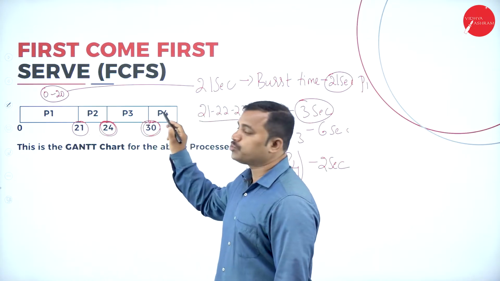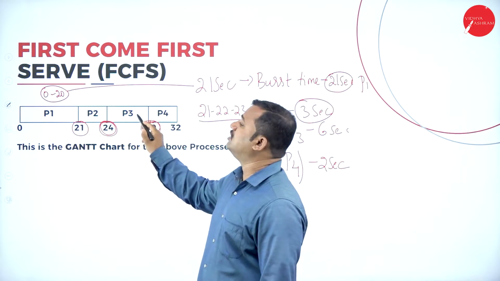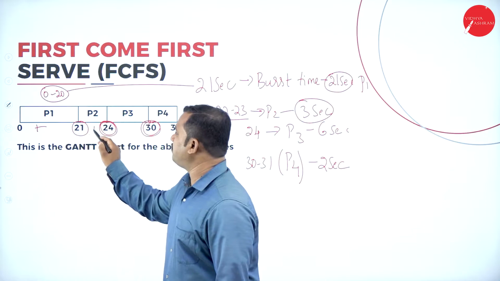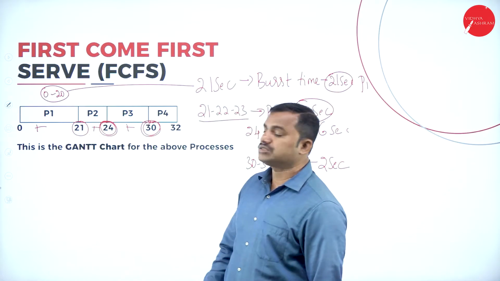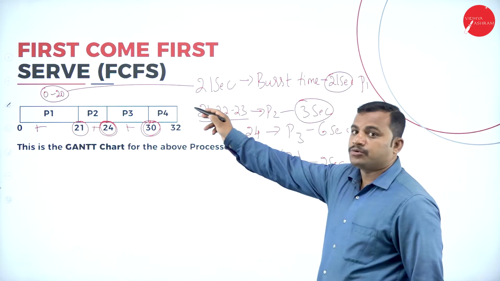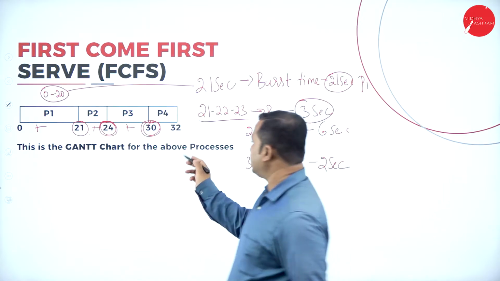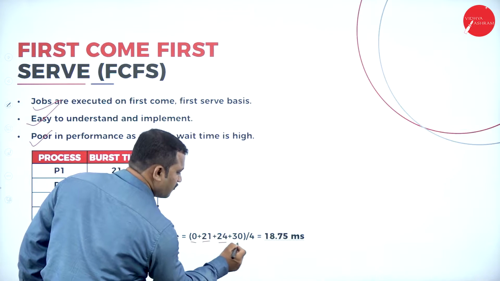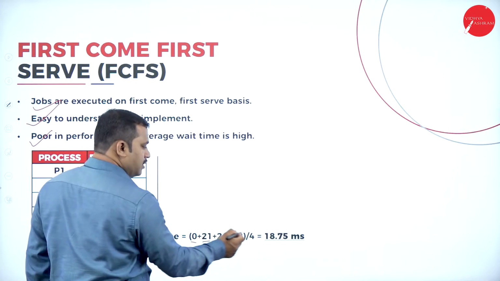Process P4 must wait for 30 seconds till process P3 is executed. So 0 plus 21 plus 24 plus 30. What is the total time waited by processes in the queue? It can be written as 0 plus 21 plus 24 plus 30, that is equal to